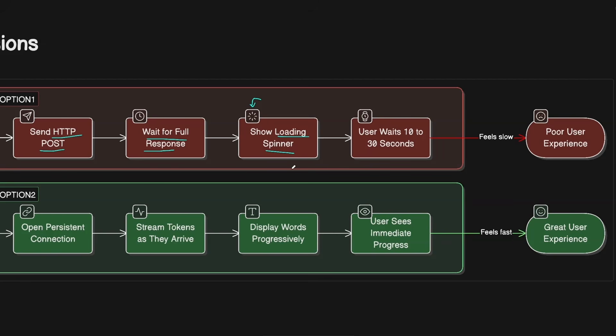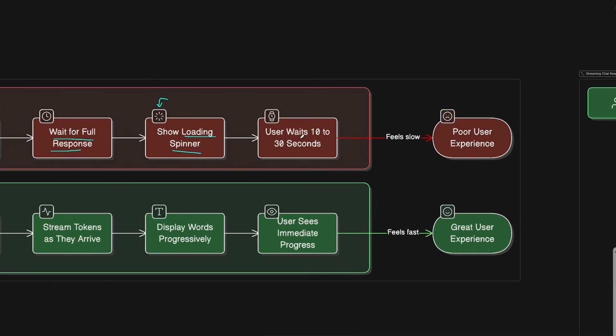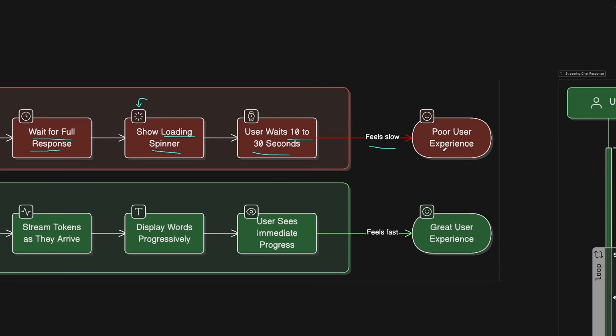Even if you don't show anything, you at least show the skeleton of what's loading, but we can't do that since we are waiting for the response and we don't know how big the response will be and what the structure of that is. Of course, we can show some skeleton that's close to the text that might be rendered, but still that's not a good user experience, as they have to wait from 10 to 30 seconds or sometimes even more if they are using the thinking models. And it will just feel slow for the user and they will get poor user experience in this case.